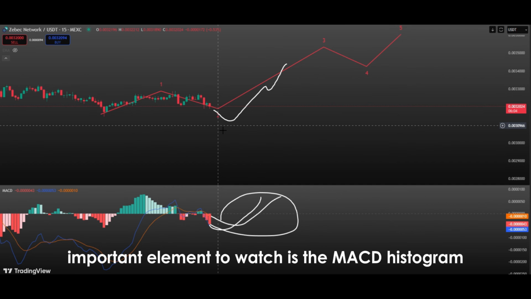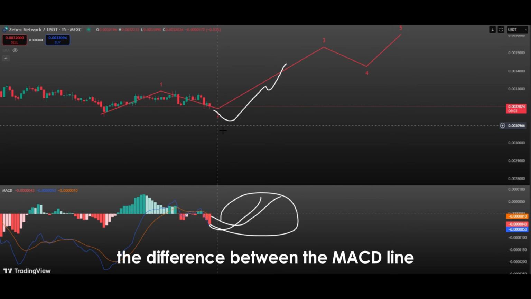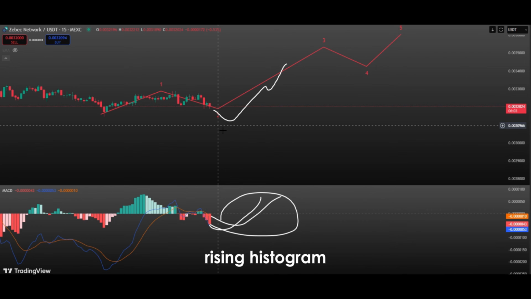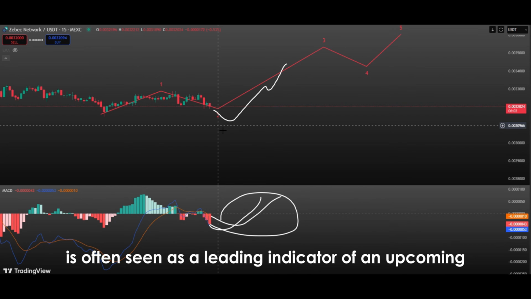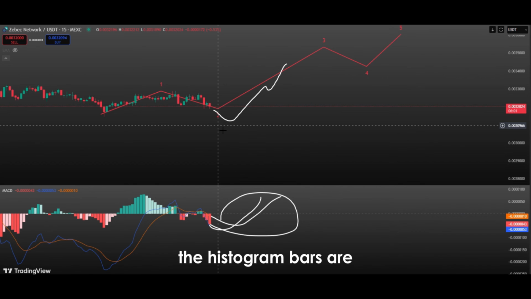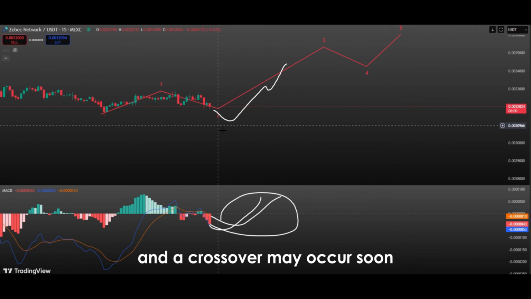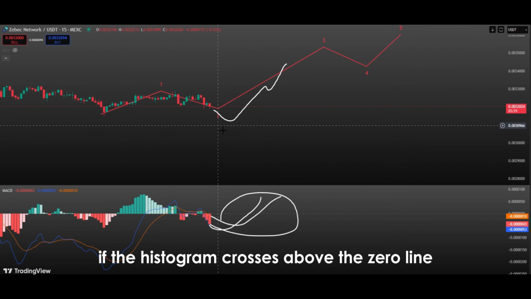Another important element to watch is the MACD histogram. The histogram represents the difference between the MACD line and the signal line, and a rising histogram is often seen as a leading indicator of an upcoming bullish crossover. If in the current chart setup the histogram bars are shrinking and approaching the zero line, it suggests the gap between the two lines is closing and a crossover may occur soon. If the histogram crosses above the zero line, it further reinforces the bullish signal.